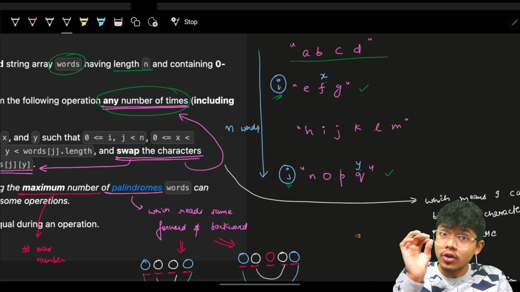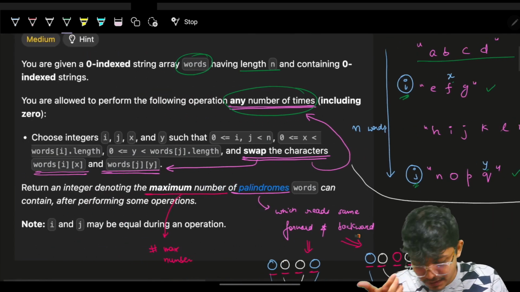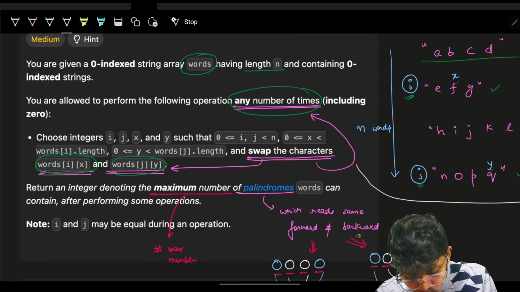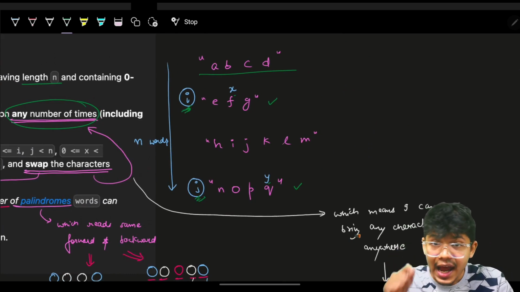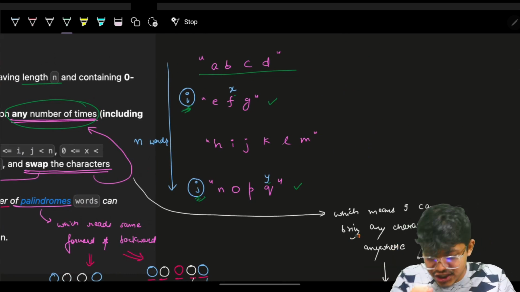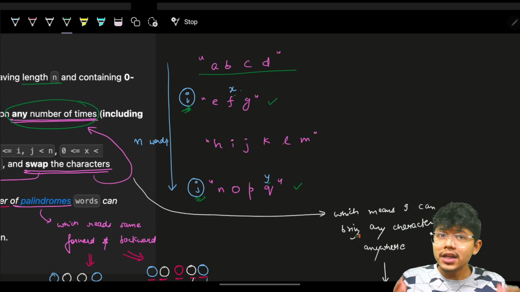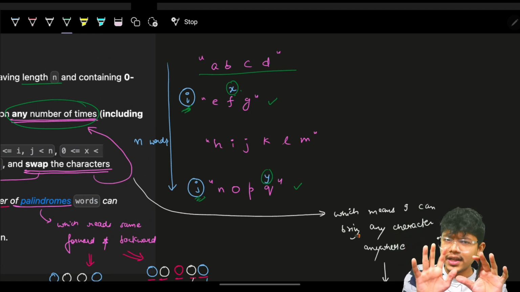Then I can swap them, which means ultimately I will be swapping word[i][x] and word[j][y]. So it's complete liberty for me to choose any i and j, and any x and y.